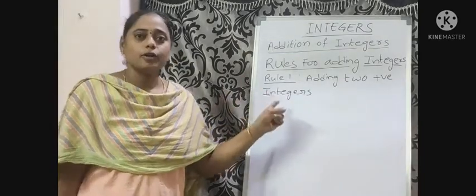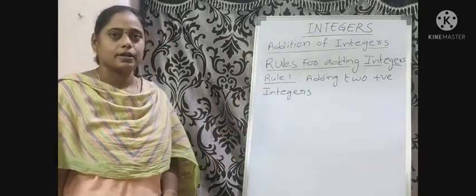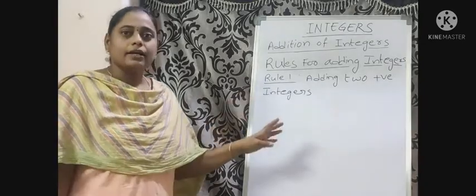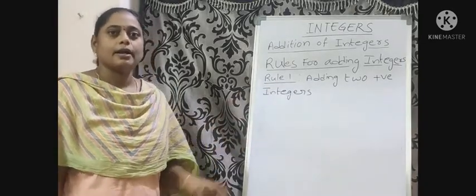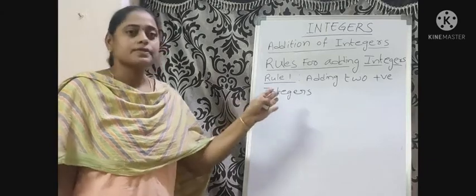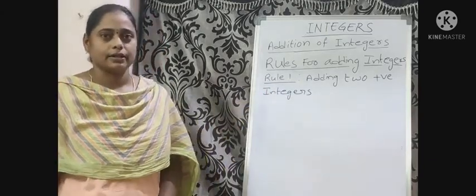To add two positive integers, first we add the two integers and place a positive sign before the result.